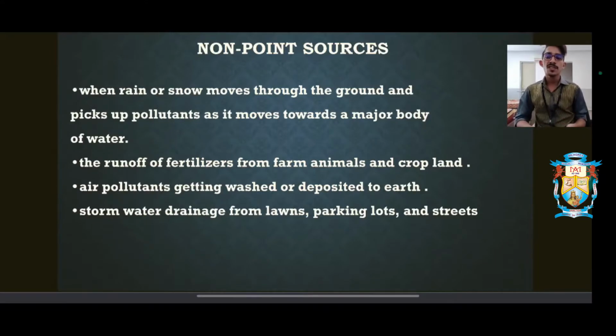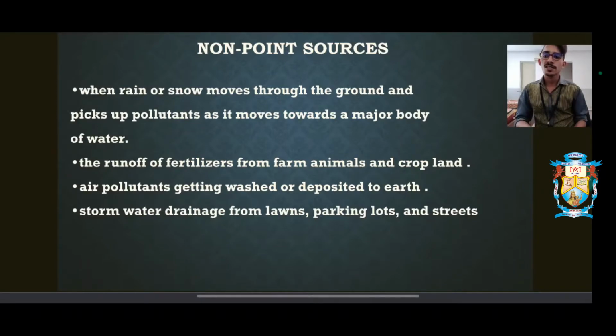Now there is a process called eutrophication. What is eutrophication? When the excess fertilizer goes into the water, it creates a layer over the water beds. As the sunlight falls on this layer, algae starts growing over there, and thus the sunlight gets blocked and the marine life present there gets killed off.